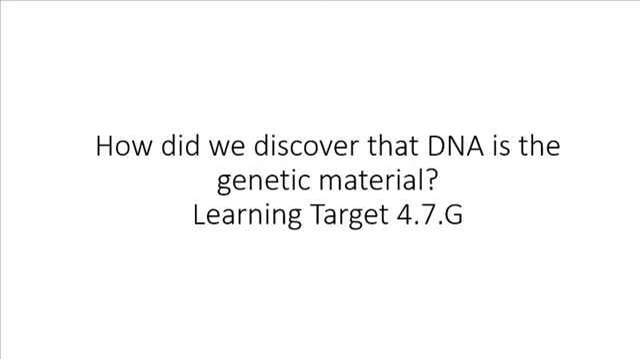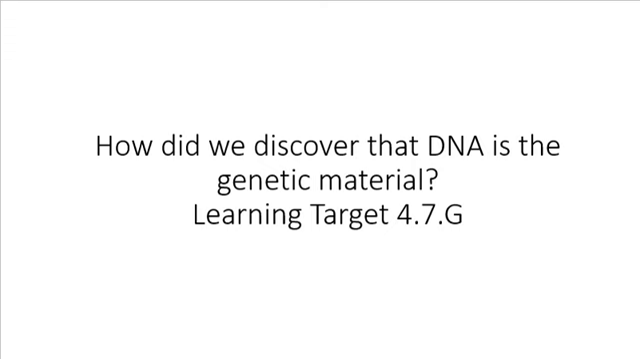Learning target 4.7G is all about how we first discovered that DNA is the important genetic material within your cells. We all know that DNA is that important information that has to get passed from cell to cell in order for that new cell to know how to function. It has to get passed from parents to their children to pass all of those traits on and make their kids have the particular features that they have. But how did we first figure out that DNA was the molecule in our cells that does that?